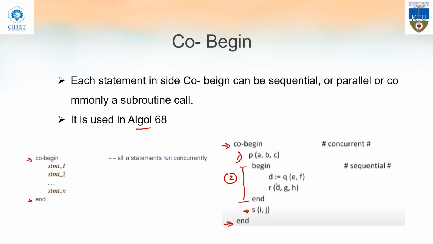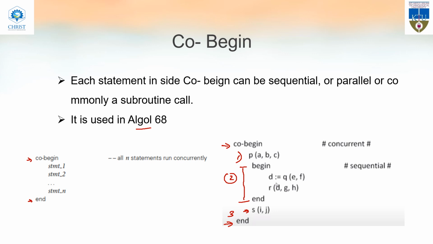And this is the third statement. So in cobegin, how many statements are here? That is 1, 2, 3. Three statements will be executed concurrently.